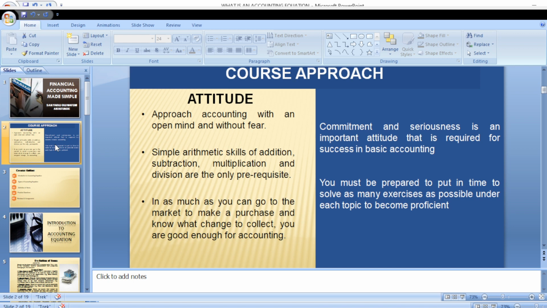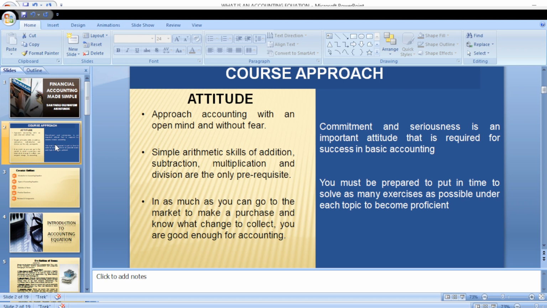Now, I understand that when it comes to accounting, a lot of students have a phobia for accounting. A lot of students do not like the word accounting, and that's probably because of what they must have been told about accounting. One thing I must make you understand is that accounting is very, very simple. It's what you do on a daily basis.